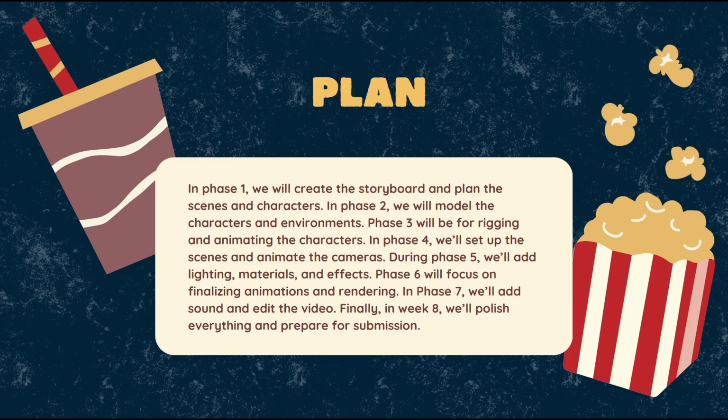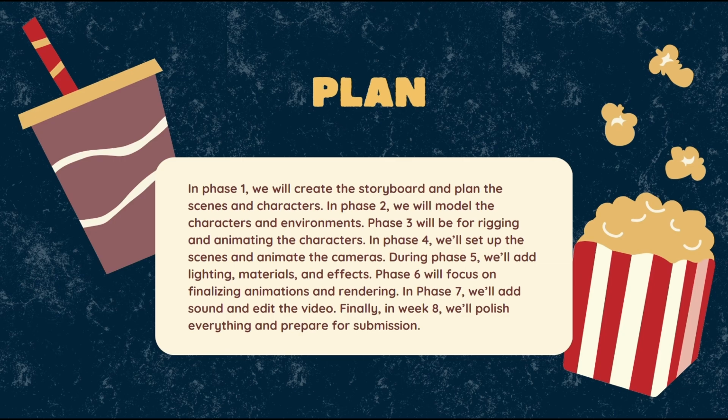Then I'm talking about our plan. In phase 1, we will create the storyboard and plan the scenes and characters. In phase 2, we will model the characters and environments. Phase 3, we will do the rigging and animating of the characters. In phase 4, we will set up the scene, animation, and cameras.